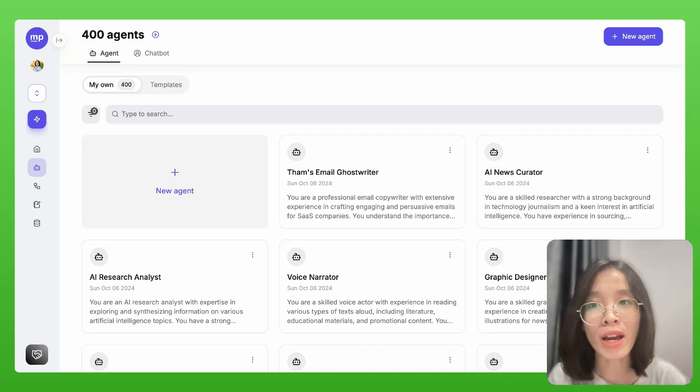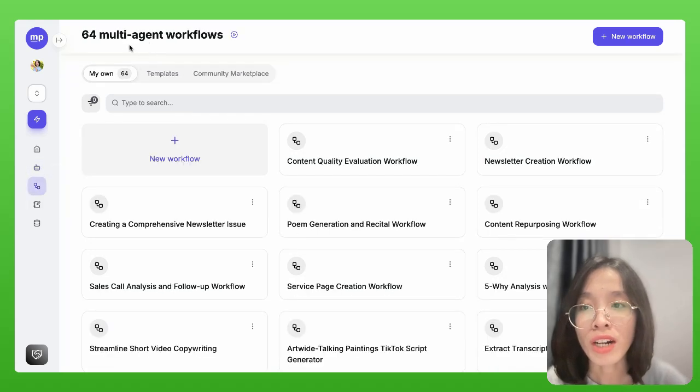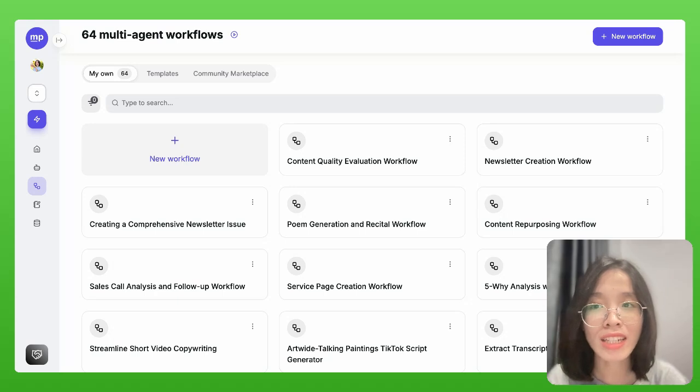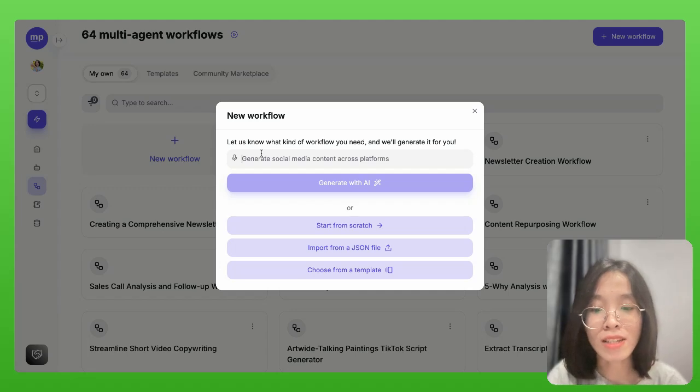Because typically, when I announce something, maybe product updates to my customers, I will also want to share it on social media as well. So to make it easier, I would like to build a multi-agent workflow for this purpose, because with a multi-agent workflow on MyPal, I can combine all three agents to write emails, LinkedIn posts, and expose all in one go. To start, I can just simply describe the kind of workflow I need here.